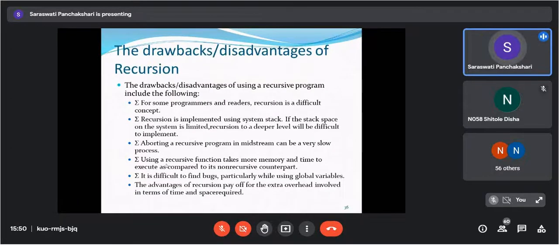And which are the drawbacks of recursion? Here, for some programmers and readers, recursion is a difficult concept, and recursion is implemented using the system stack. If the stack space on the system is limited, recursion to a deeper level will be difficult to implement. Aborting a recursive program in midterm can be a very slow process. Using a recursive function takes more memory and time to execute as compared to the non-recursive counterpart.